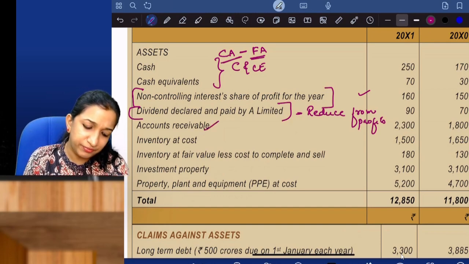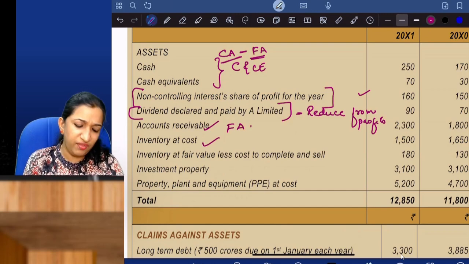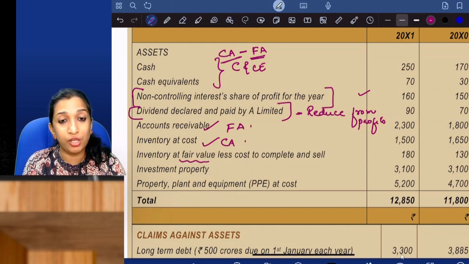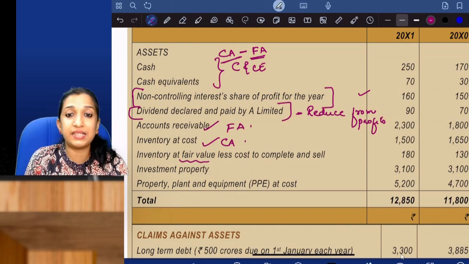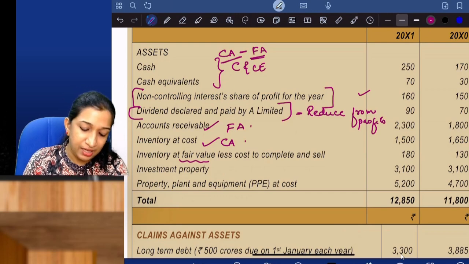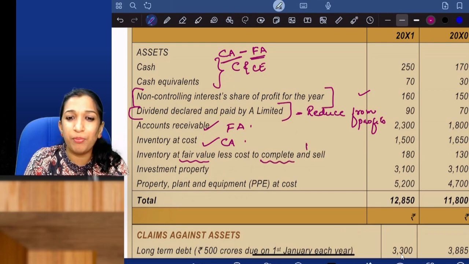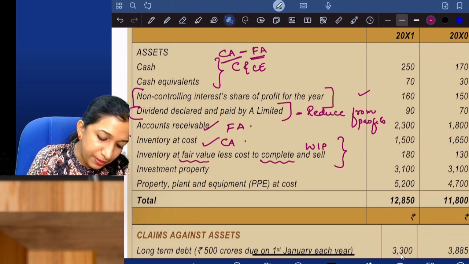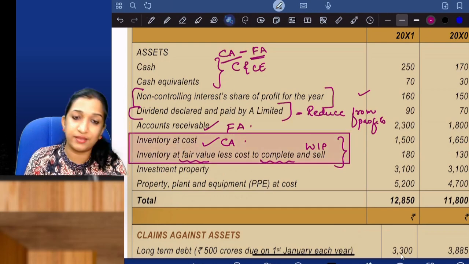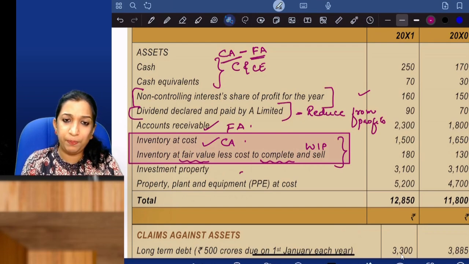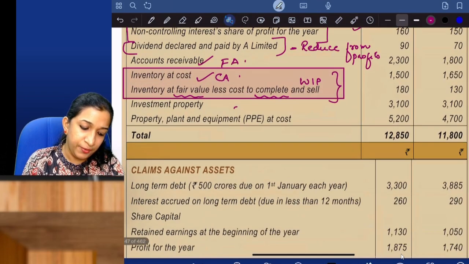Accounts receivable, financial asset. Inventory at cost, and inventory at fair value less cost to complete and sell. To complete means it is WIP, work in progress. So both inventories will be presented as inventories. Investment property, okay. PPE, fine.